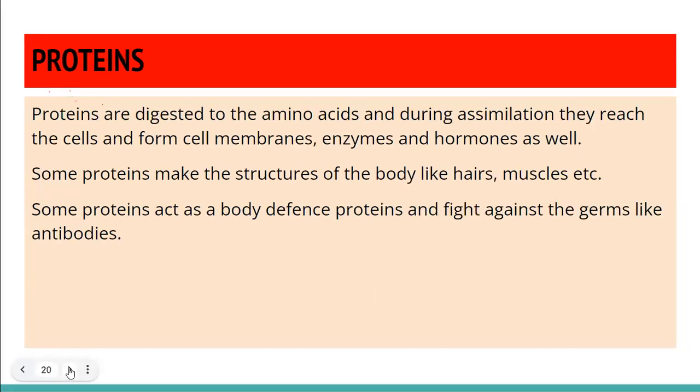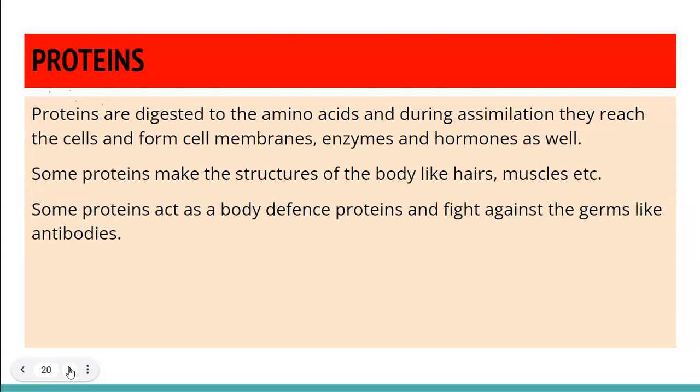All right. Proteins are digested when we eat proteins. For example, if you are eating an egg, you will digest this egg in your digestive system, and ultimately it will be converted into the simplest, finest soluble molecule, which is called amino acid. So this amino acid is used in making your cell membranes. Our enzymes and hormones are also made up of proteins. They are made up of amino acids. And our hair, our muscles, our skin, our nails, they are also made up of protein.